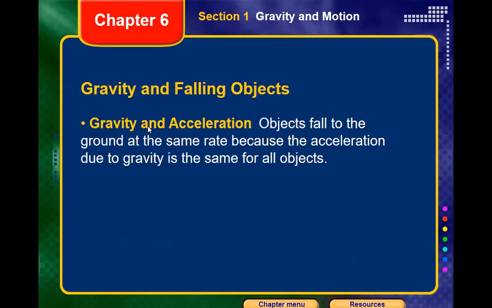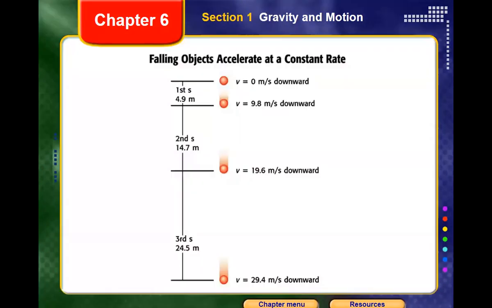So gravity and acceleration: objects fall to the ground at the same rate, because the acceleration due to gravity is the same for all objects, which means all objects are attracted by the same gravitational force. So here there is no difference. Both are working under the same force, so they will accelerate at the same rate.